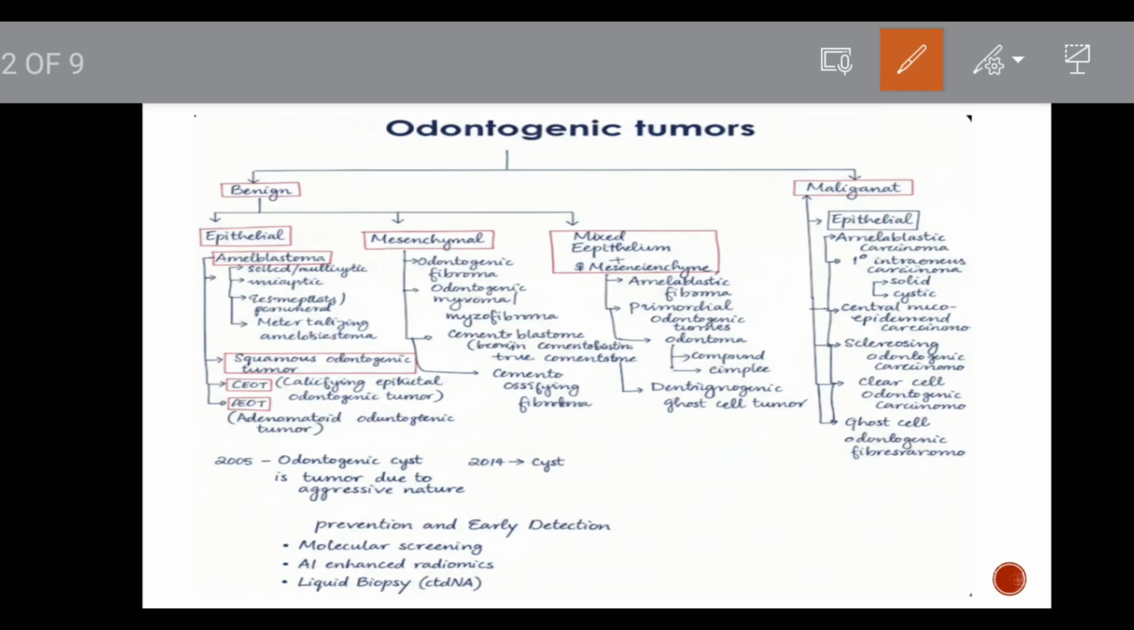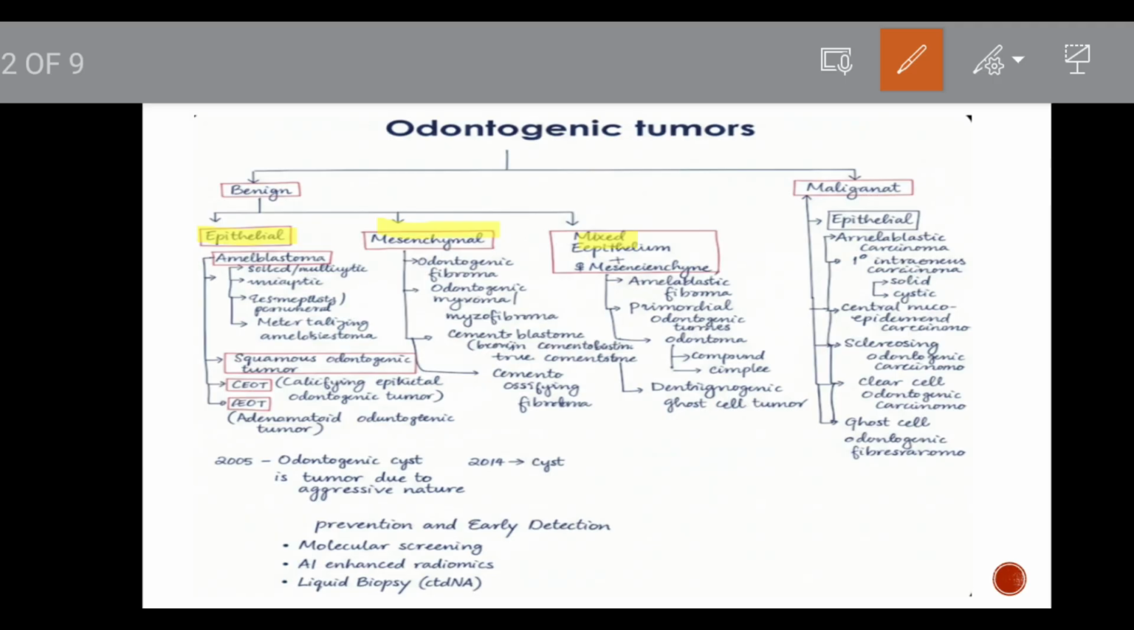In benign, according to the tissue of origin, it can be epithelial, mesenchymal and mixed. In the epithelial group, all the neoplasms are epithelial in origin, and mesenchymal is from the connective tissue, or it's ectomesenchymal in origin. In mixed, the tumor components arise from both epithelial and mesenchymal or ectomesenchymal origin.